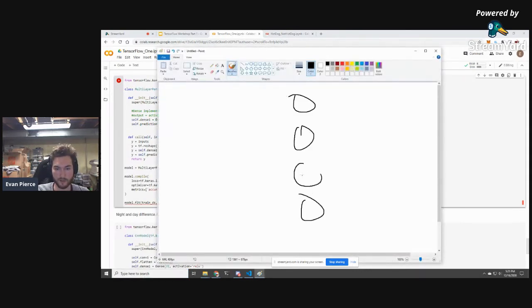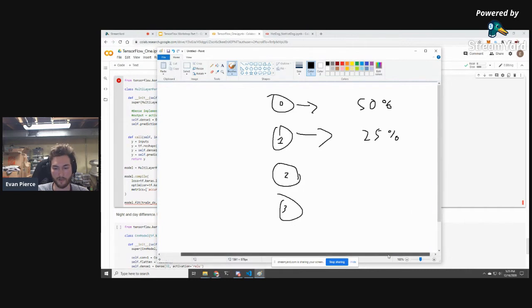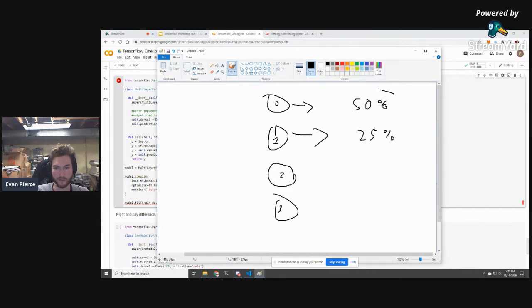Essentially, what each one of these nodes is trying to do is say, I'm this confident that it's a 0. I'm this confident that it's a 1. I'm this confident that it's 3, and so on. So each of these is going to output a value. So I think I'm 50% confident that it's a 0, and then so on. And then maybe this will be 25%. And essentially, when we're looking to figure out whether or not the model was correct, we're just going to take the one that has the highest percentage confidence.